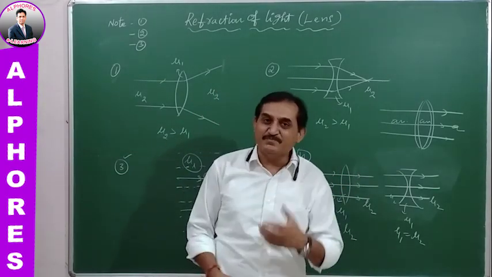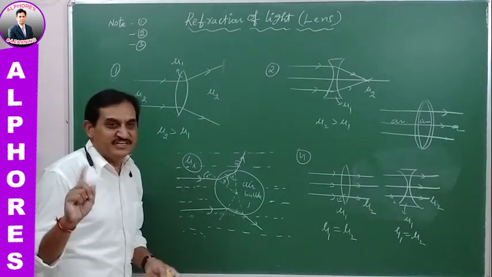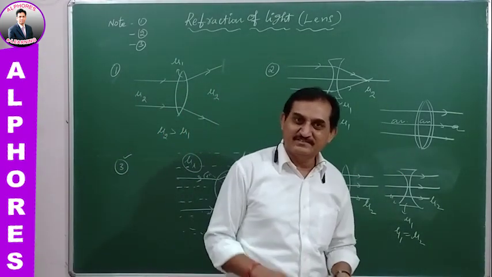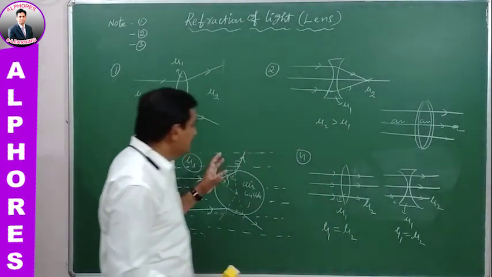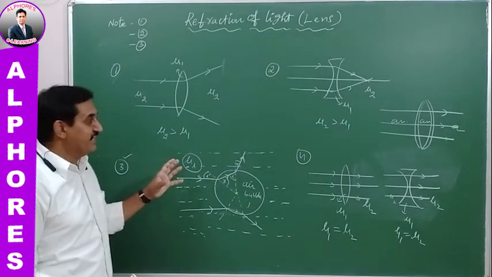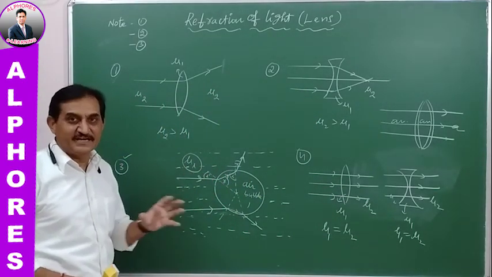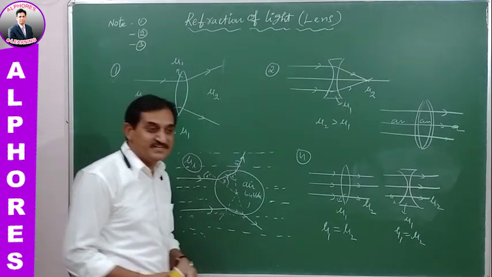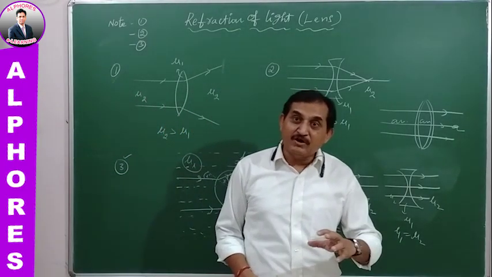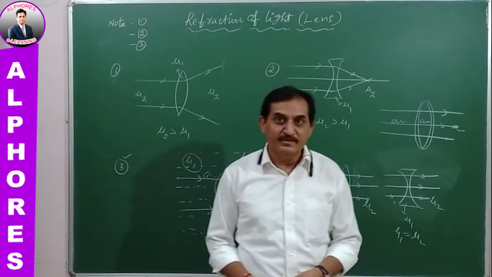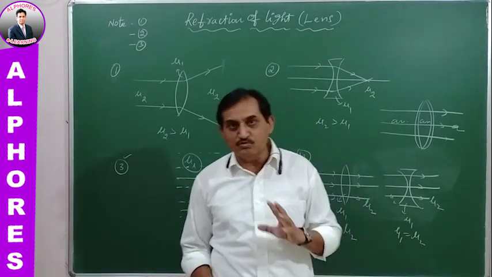Now as the light is passed through this lens, there is no question of bending of light. Okay, so these are very, very important note points we should remind ourselves every time. These are very basic points you should recall every time while solving the problem. So important note points over.